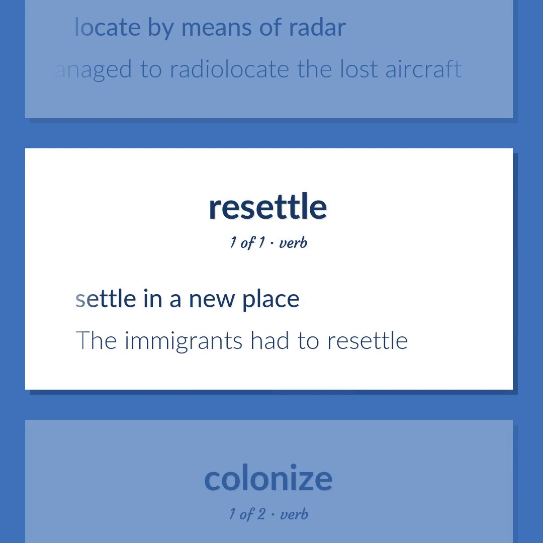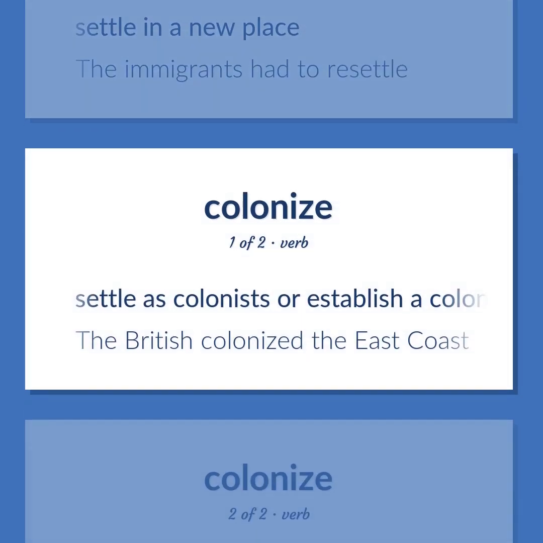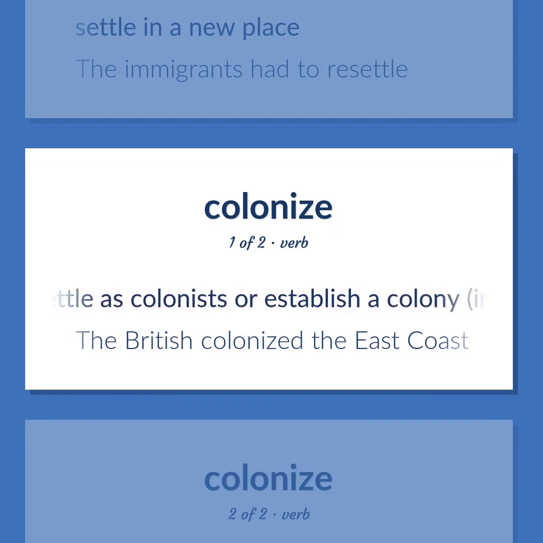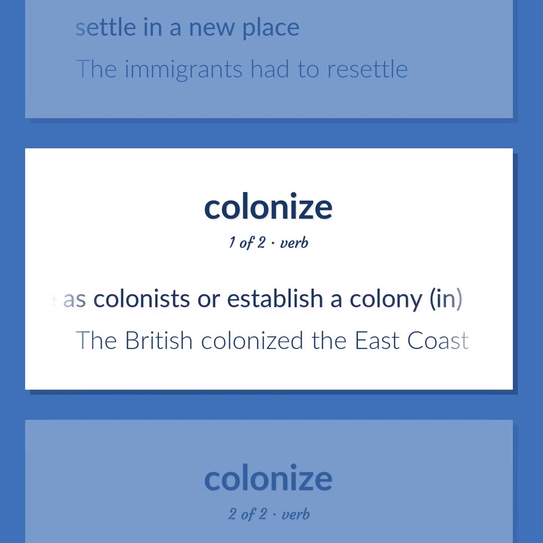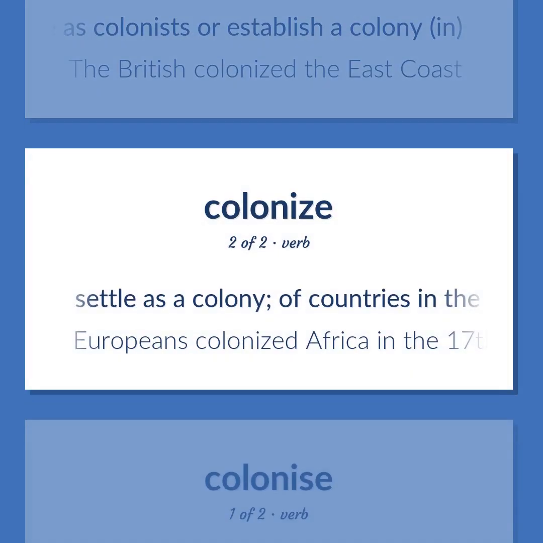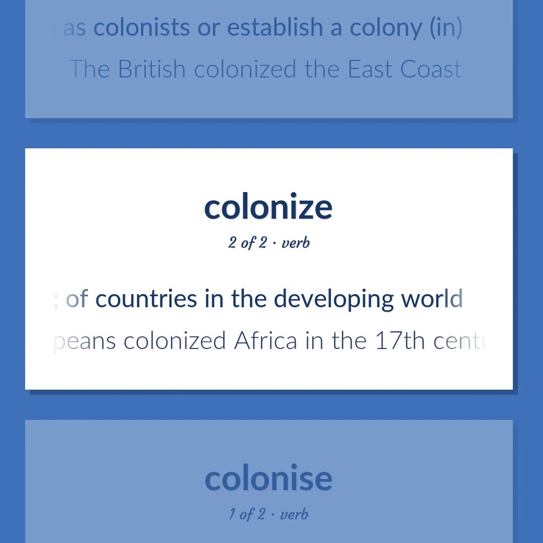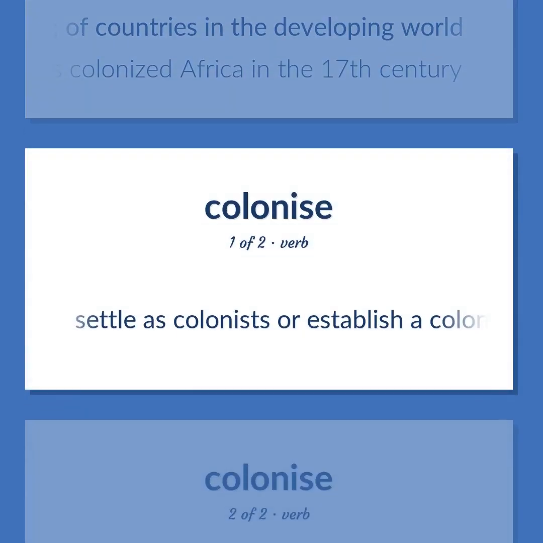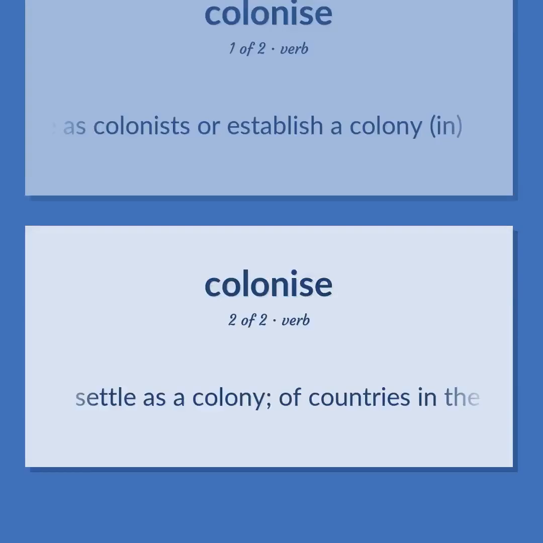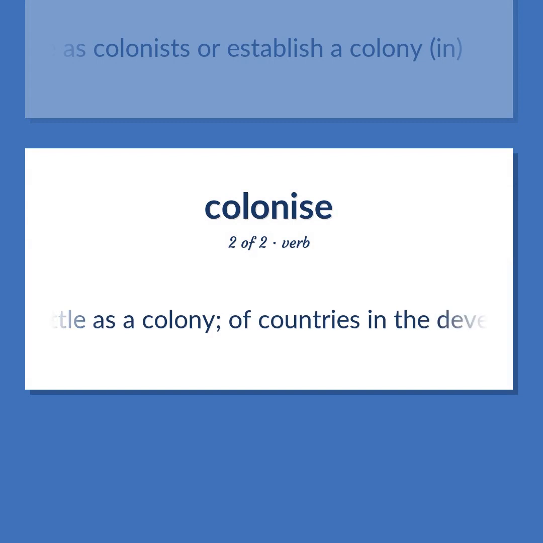Settle in a new place. The immigrants had to resettle. Settle as colonists or establish a colony in. The British colonized the East Coast. Settle as a colony, of countries in the developing world. Europeans colonized Africa in the 17th century. Settle as colonists or establish a colony in. Settle as a colony, of countries in the developing world.